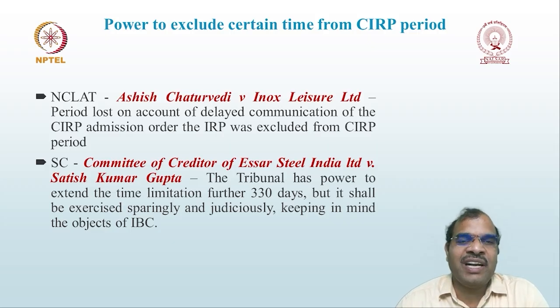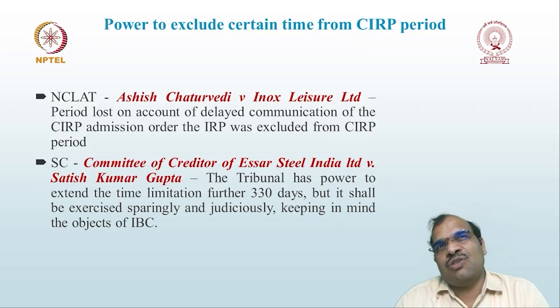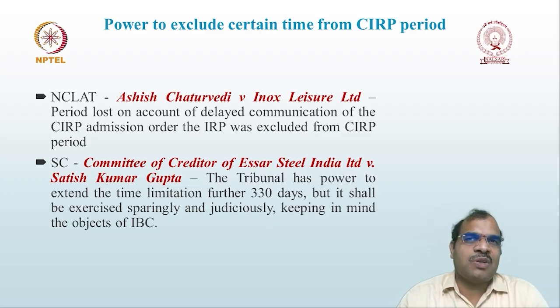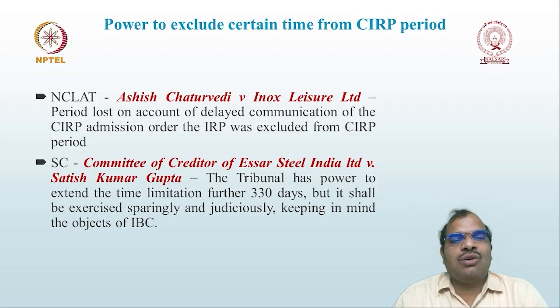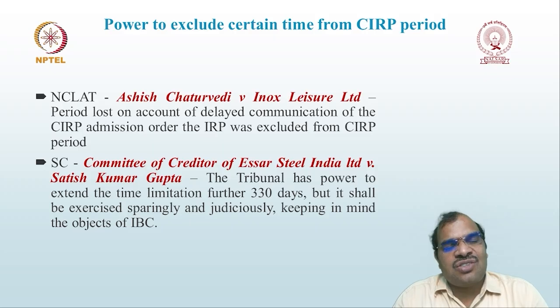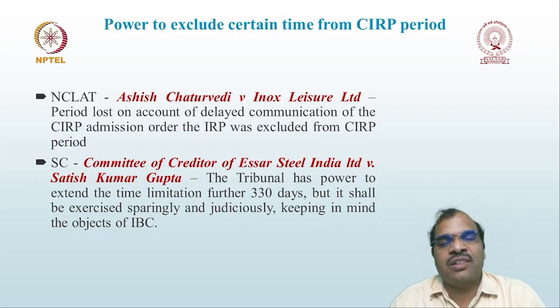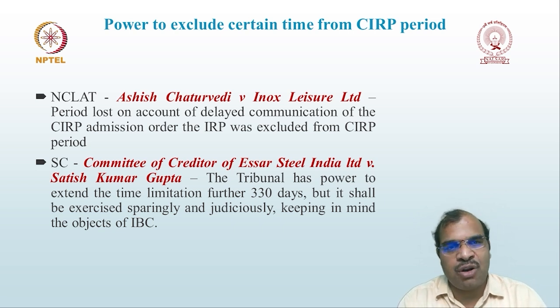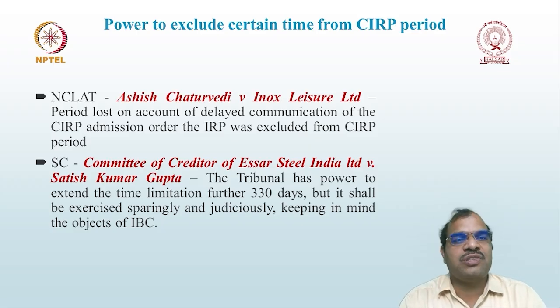Keeping in mind the objects of the IBC, one of the objectives of IBC is to settle the matter quickly. The CIRP process must be completed within the time limitation. So by considering the object of IBC, in exceptional cases where, in the interest of the stakeholders, the tribunal is of the opinion that it has to give an extension beyond 330 days, there is a possibility they can give the extension beyond 330 days also. But it is only for an exceptional case, please remember. You cannot use this power regularly. In exceptional cases only you can use this power.